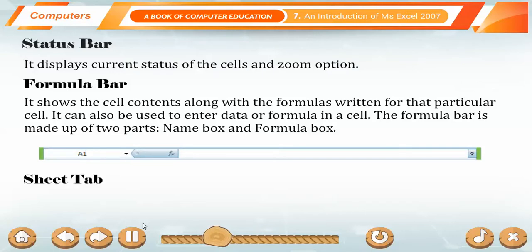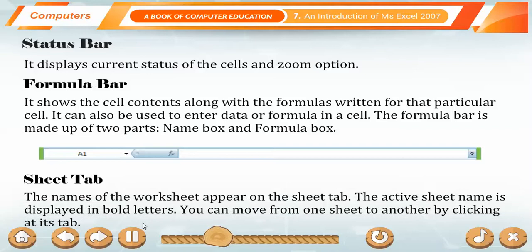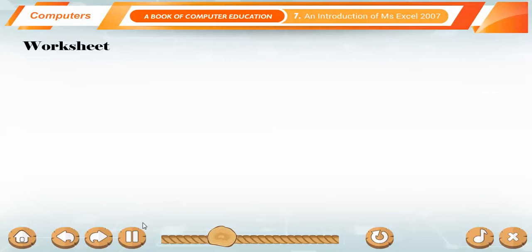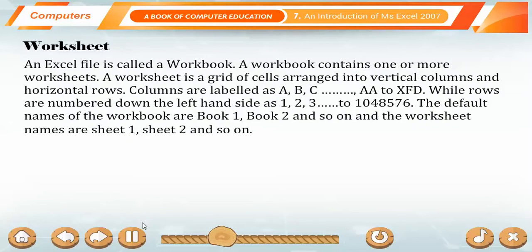Sheet tab. The names of the worksheet appear on the Sheet tab. The active sheet name is displayed in bold letters. You can move from one sheet to another by clicking at its tab. Worksheet. An Excel file is called a workbook. A workbook contains one or more worksheets. A worksheet is a grid of cells arranged into vertical columns and horizontal rows.